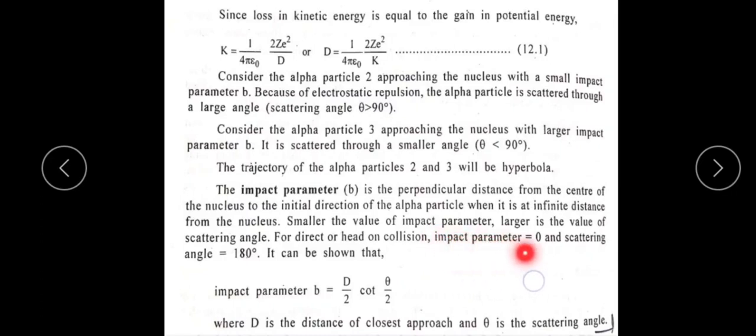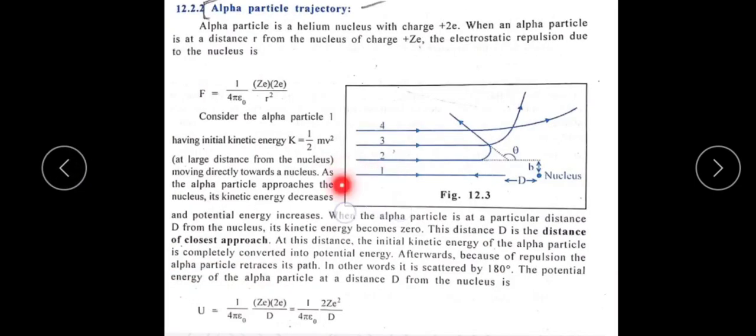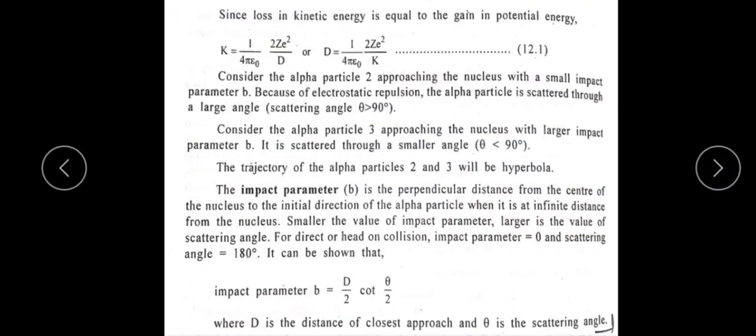Then if the impact parameter is 0, the scattering angle is 180 degrees. See here, this is the nucleus and there is no impact parameter, so the scattering angle is 180 degrees and the particle retraces its path. This is the concept of impact parameter, and its formula is b is equal to D by 2 cot theta by 2, where D is the distance of closest approach, theta is the scattering angle, and b is the impact parameter. Thank you.